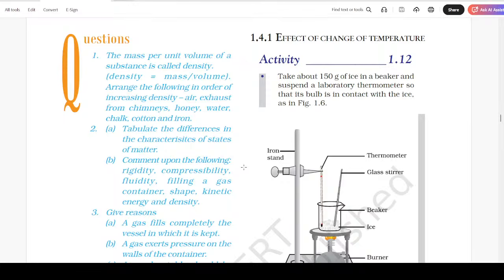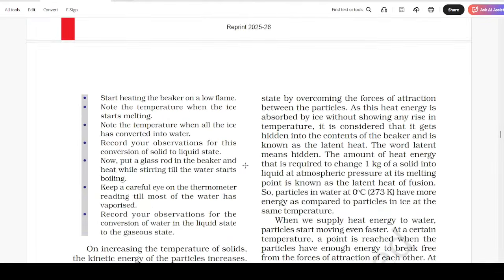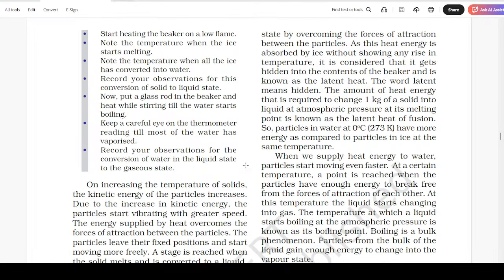Effect of change of temperature. Activity. Take about 150 gram of ice in a beaker and suspend a laboratory thermometer so that its bulb is in contact with the ice as in figure 1.6. Start heating the beaker on a low flame. Note the temperature when the ice starts melting. Note the temperature when all the ice has converted into water. Record your observations for this conversion of solid to liquid state.